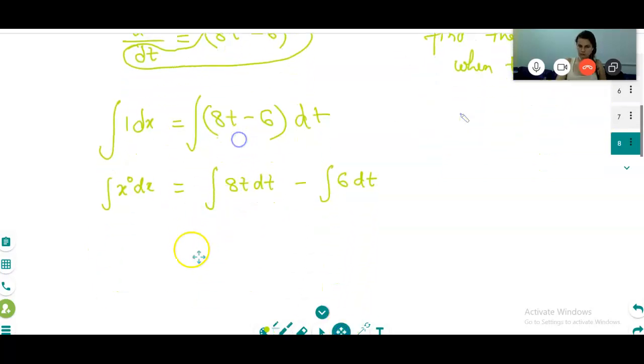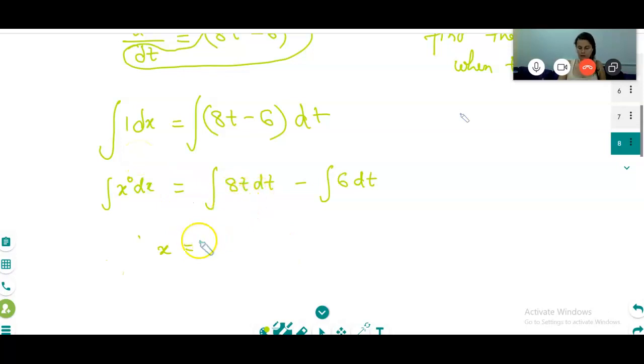Can you do this one? Please tell me the integration of x power 0. It is x power 0 plus 1, divided by 0 plus 1. Correct? So the integration of dx is x. Please remember, the integration of dx is x.